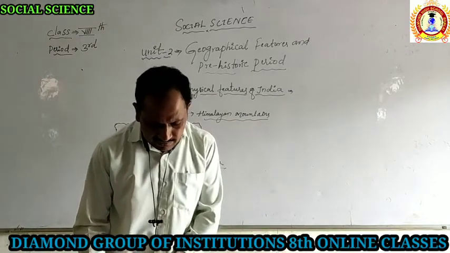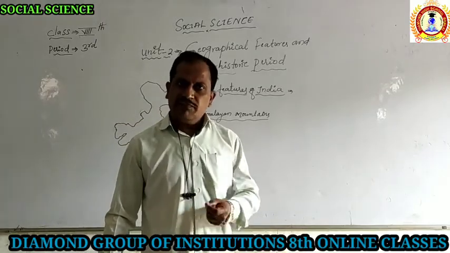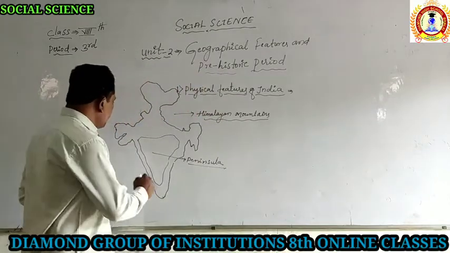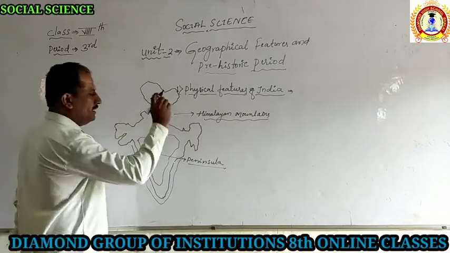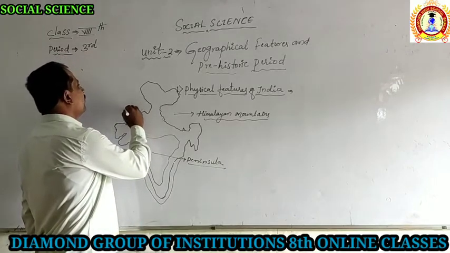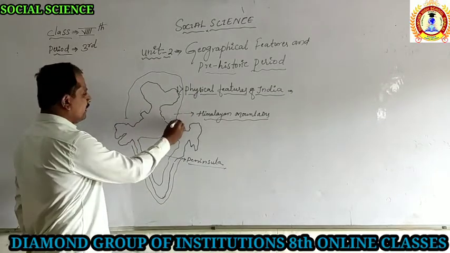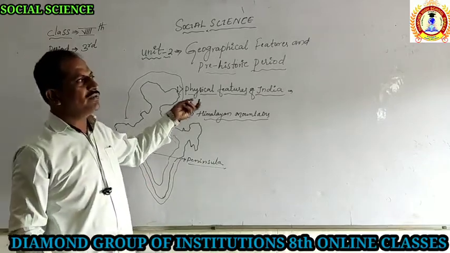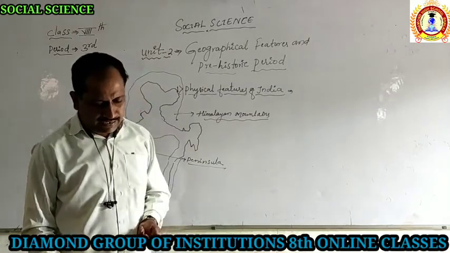How does India differ? You can come to the point of the geographical history of India. India has three sides surrounded by water bodies. That is one point. And the second point, it also has land boundaries. On three sides we find the oceans. These kinds of features we do not find in the other parts of the Asian continent. And on one side we find the land also.